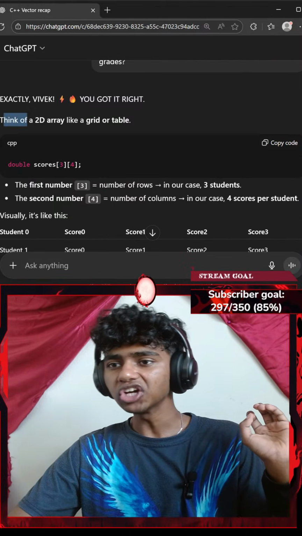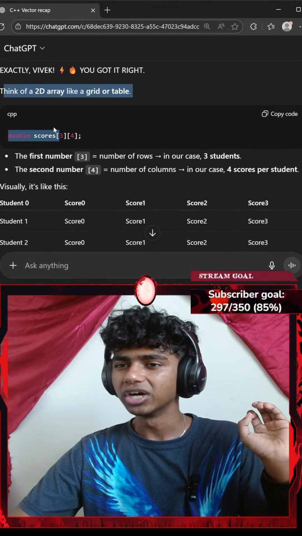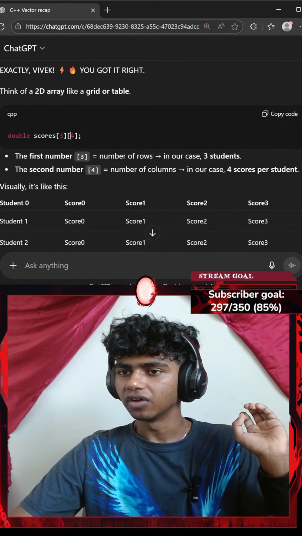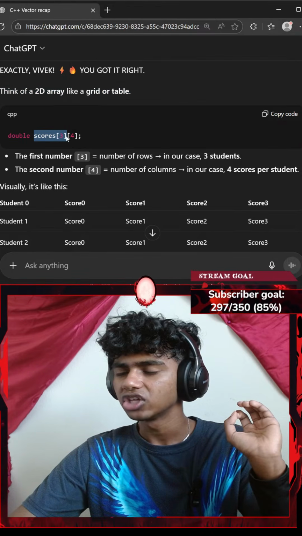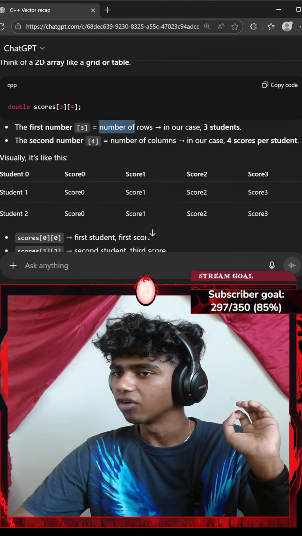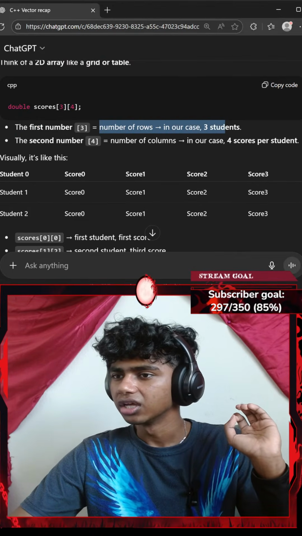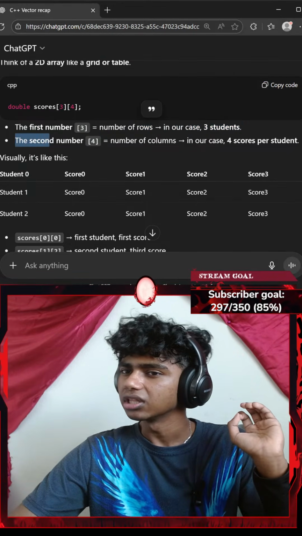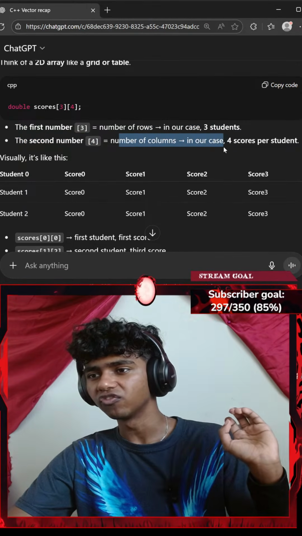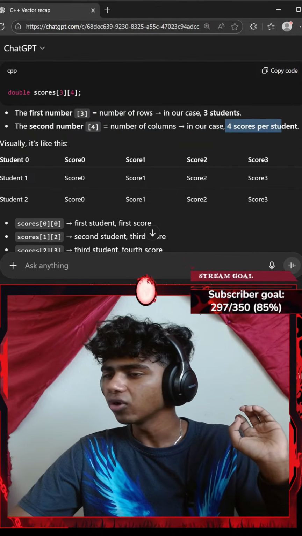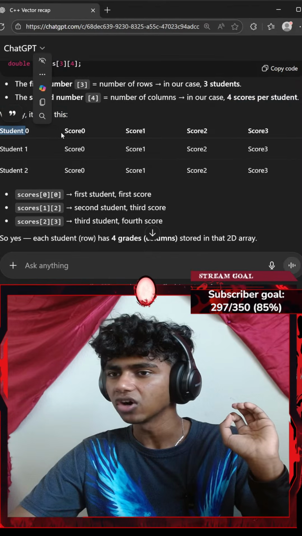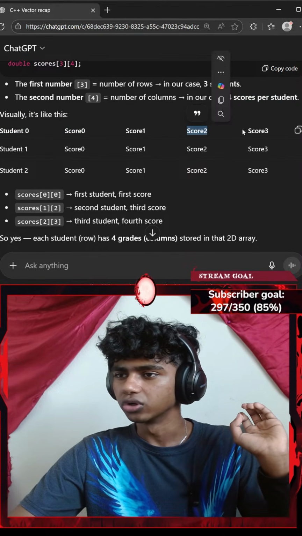Okay, exactly, Vivek. You got it right. Think of 2D array like a grid or table. Double scores. Okay, so we have an array of double scores, which has 3 and 4. The first number, 3, is the number of rows, in our case 3 students. The second number, at index of 4, equals the number of columns, in our case 4 scores per student. Visually it's like student 0, score 0, score 1, score 2, score 3.